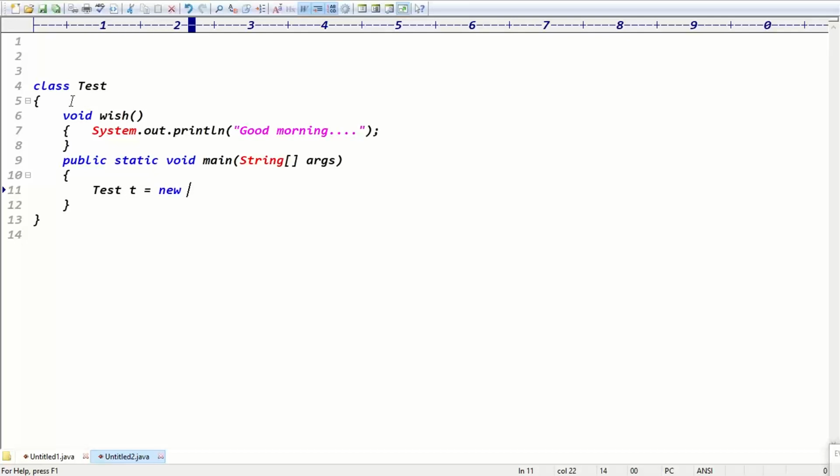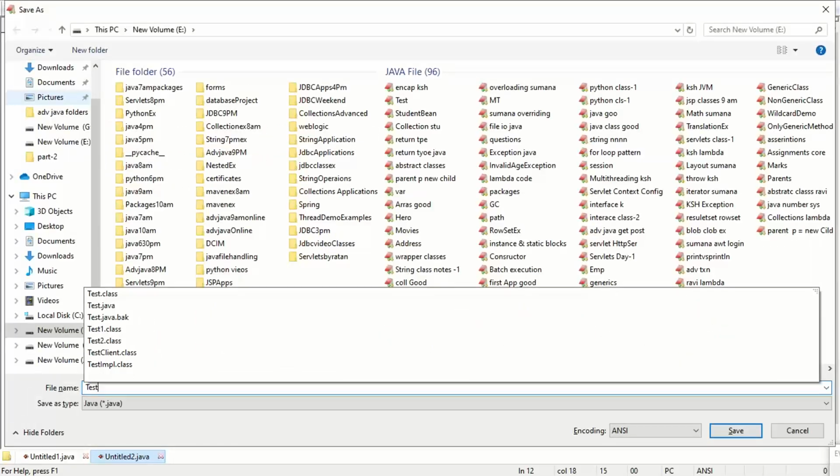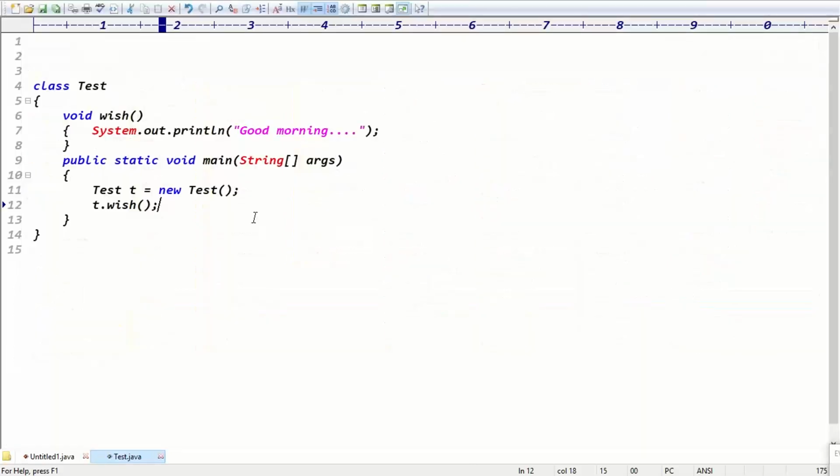So Test t equal to new Test. Then we have to call t dot which method, right? Exactly, t dot which method we have to call. Okay, good. Can I save this code? The class name is called Test.